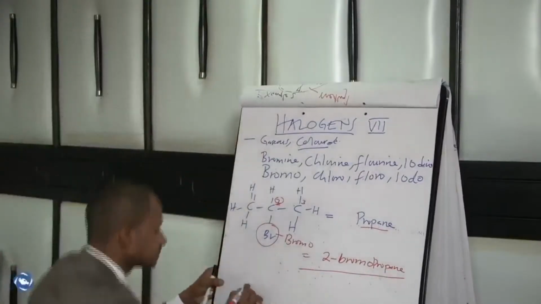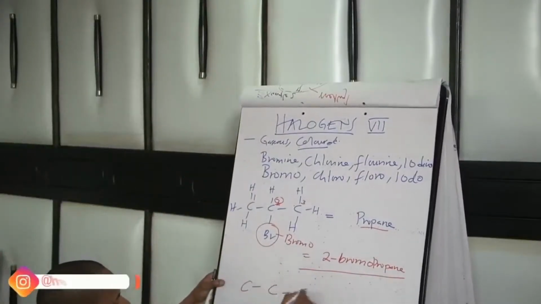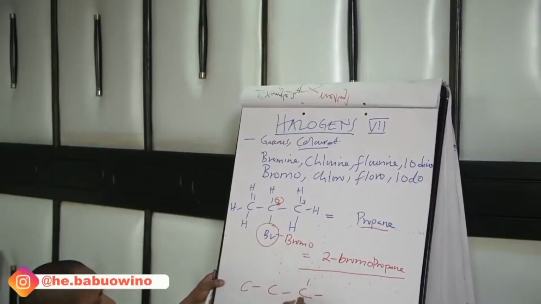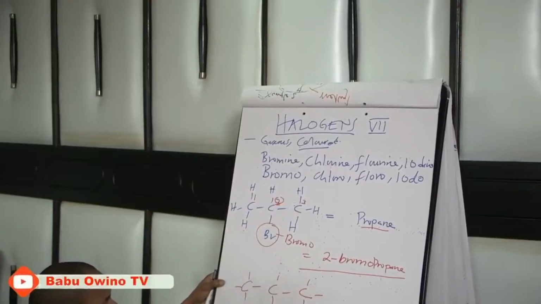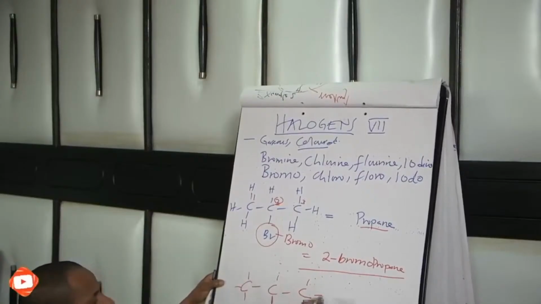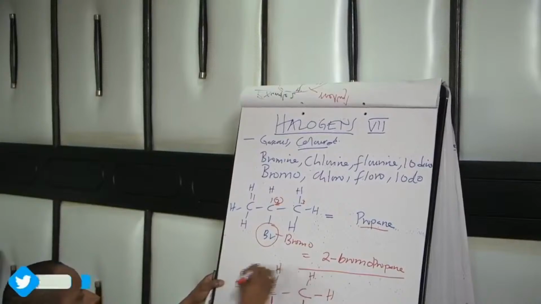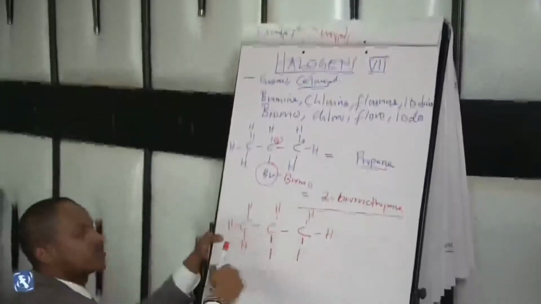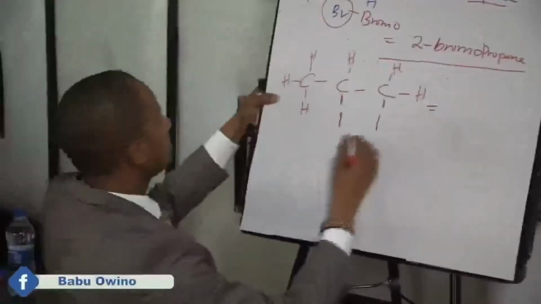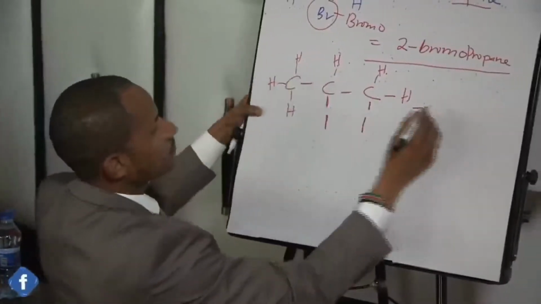Suppose we have this. This is iodine. With iodine, identify the longest continuous chain, which is 1, 2, 3, propane.